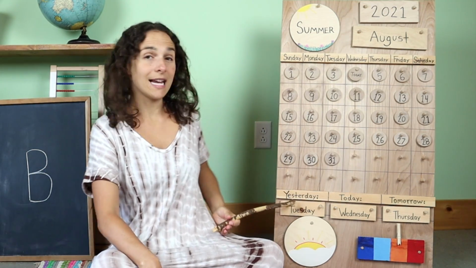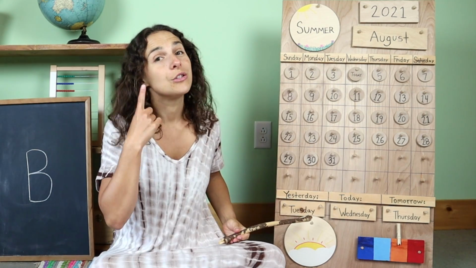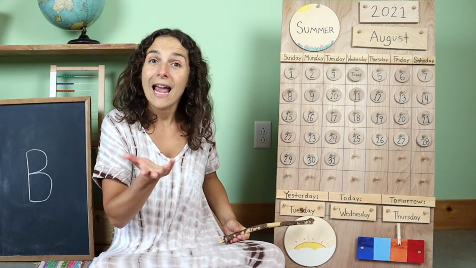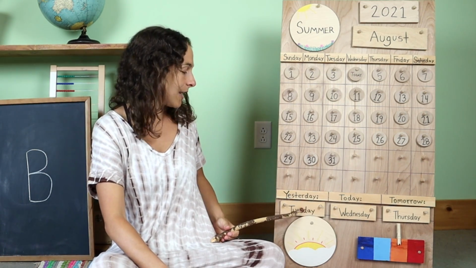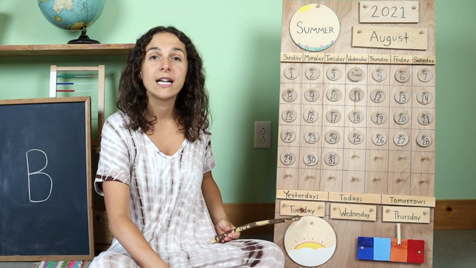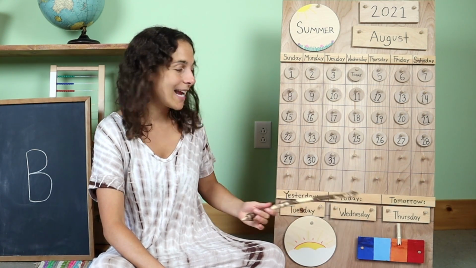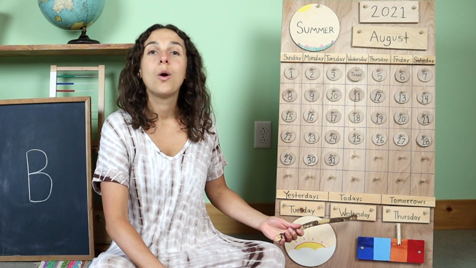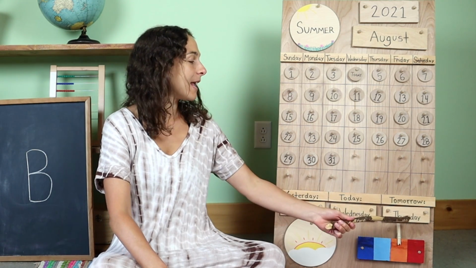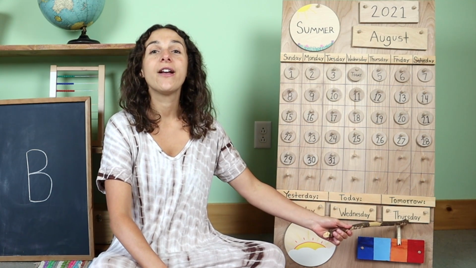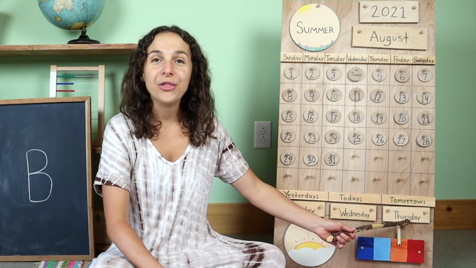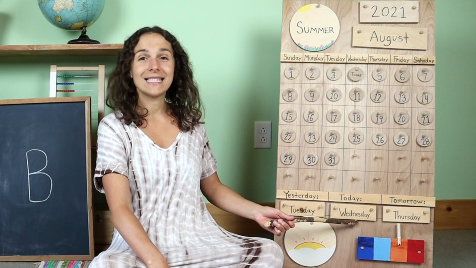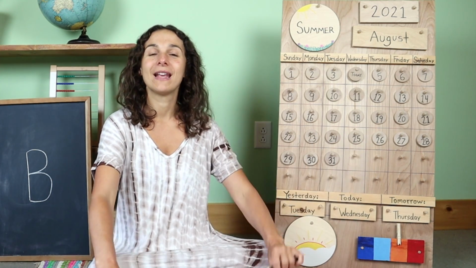Let's go over the days of the week together. So listen carefully for the sound and you can tell me what the day is. Yesterday was Tuesday. That means that today is Wednesday, and tomorrow will be Thursday. Let's sing Today's Wednesday together.